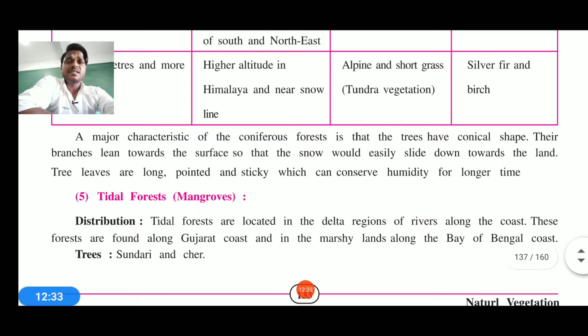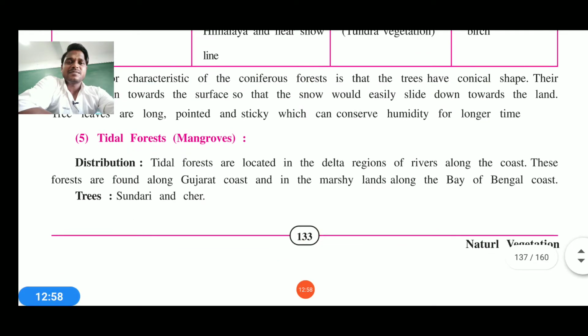Now a major characteristic of this coniferous forest is that the trees have a conical shape. Still, if you don't understand the meaning of conical shape, you need to see these leaves, which are cone shaped, pointed and sticky, and can conserve humidity for a longer time, because in the snowy zone rain is less and snow is more. So next comes the tidal forest.